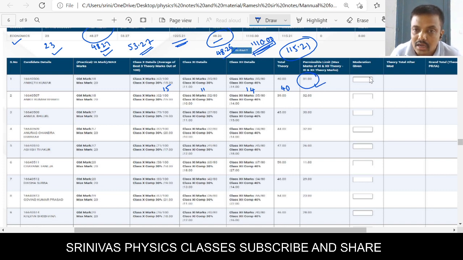You can give any marks, but the increase or decrease total maximum permissible is only 5, right? Based on the student's performance and observation, you may increase by 1 or 2, anything. If you increase by 1 mark, then the total marks you will get is 41, right? Then the practical marks are also added. For example, if the practical marks are 25, then automatically in the grand total it will display as 66.